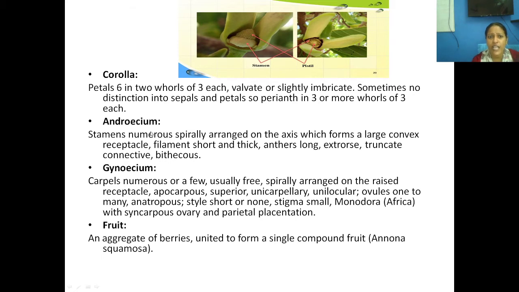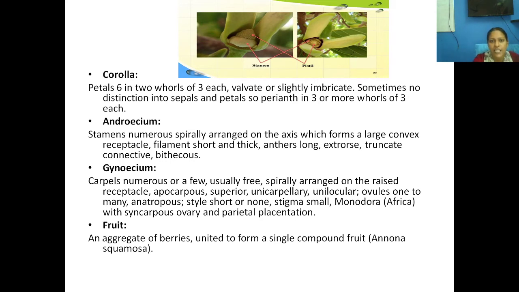Okay, so what about the androecium? Androecium, they are usually numerous. See the numerous condition. There are a lot of anthers here on the thalamus. It is being raised in a receptacle. See, so here you could see the stamens, the filament is very short and thick, and the anthers are long. Okay, and they have a connective, the broad truncate connective is seen which holds this anther. Bithecous condition, 2 thecae are there, but in Malvaceae you could see only a single theca.